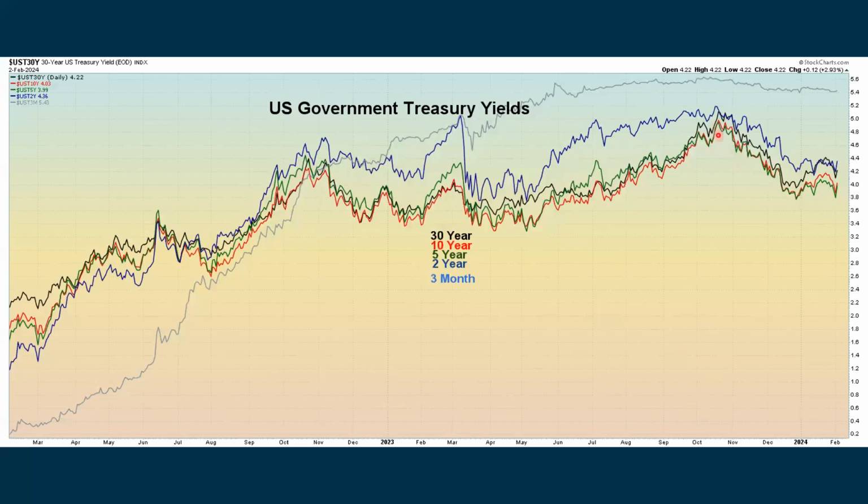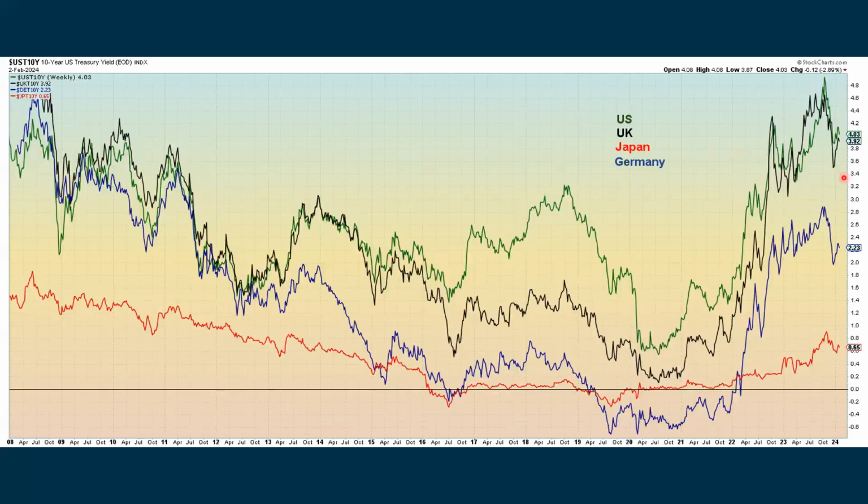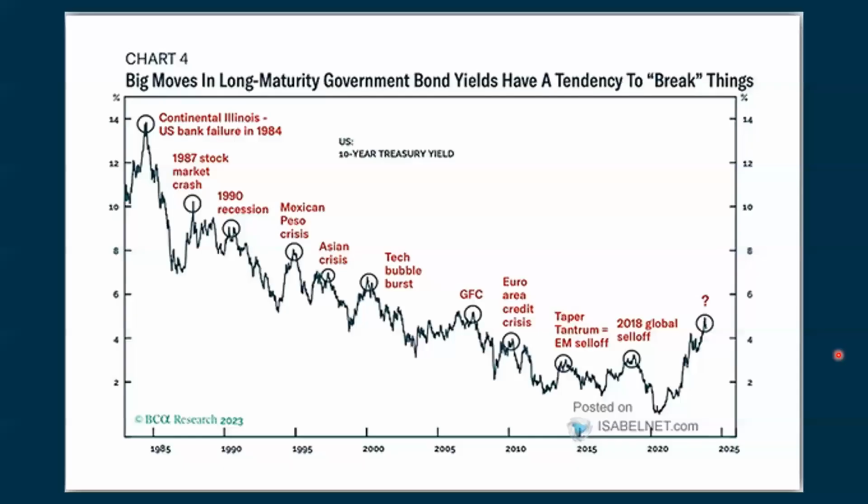Here are the yields where they had been declining. We were flattening out, and then later in the week, we started to go back up. Here's a weekly chart showing the US, UK, and German rates actually declined for the week. We ticked down just a little bit with the Japanese rates.